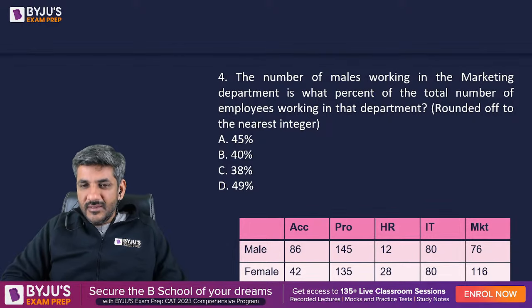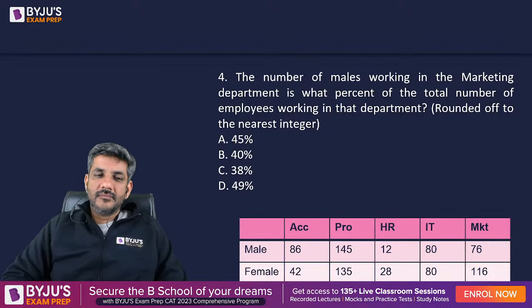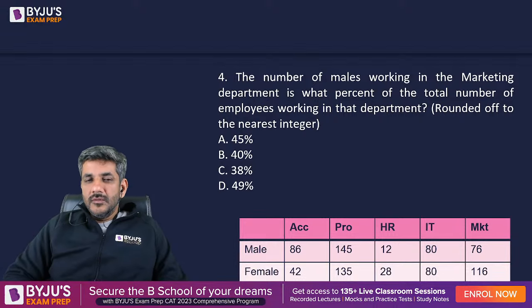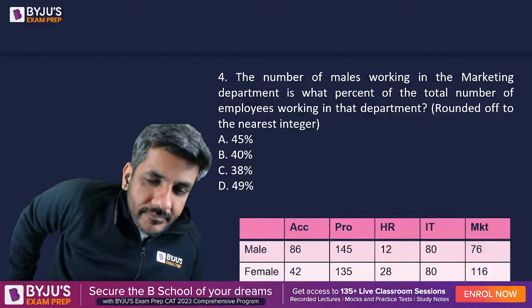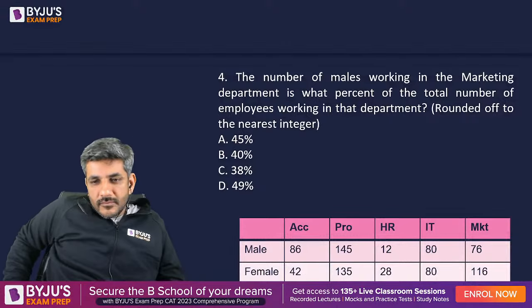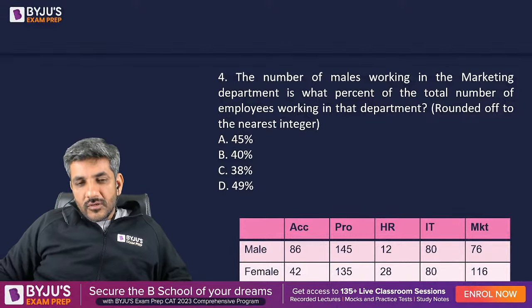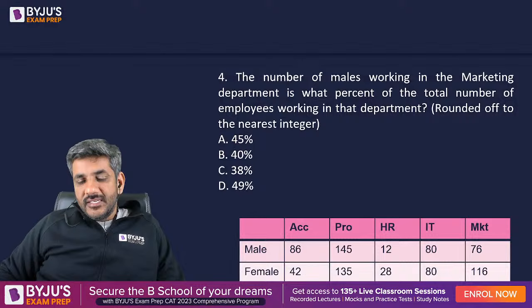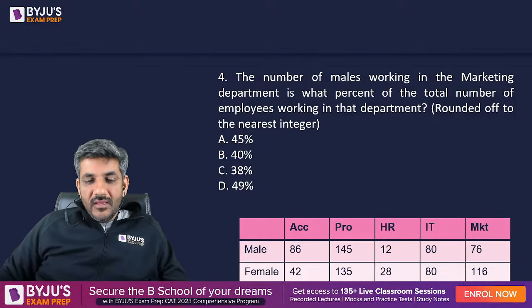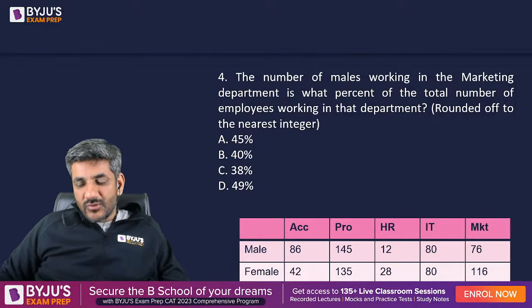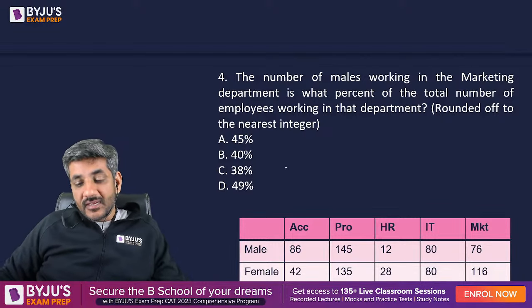Yashasvi has got C. We have got B, A, C, and C as the first four answers. I think we can start discussing it now. Sonal also says C. Let's see what the correct answer is.